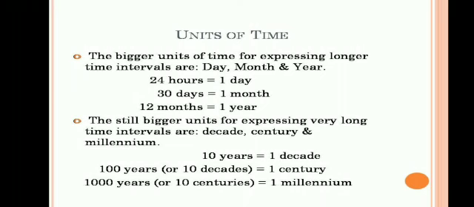Still, bigger units are there. They are decades, century and millennium. 10 years equal 1 decade. 100 years equal 1 century. 100 years can also be written as 10 decades. 1000 years equal 1 millennium. 1000 years can be written as 10 centuries.